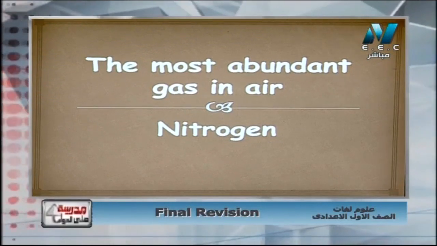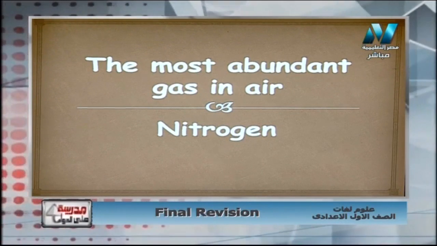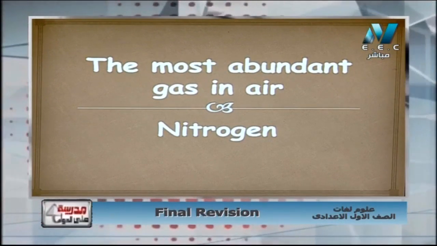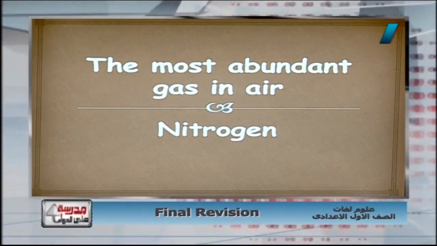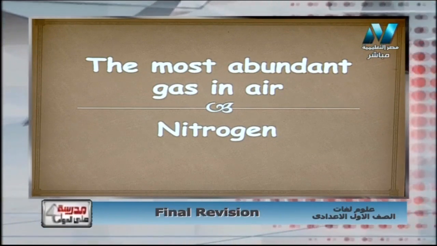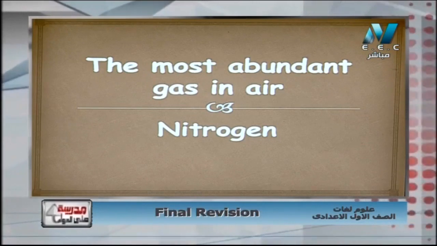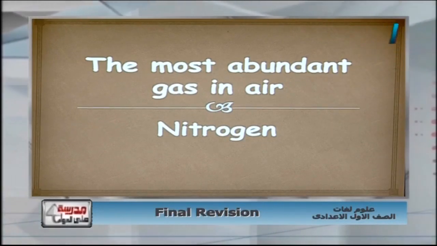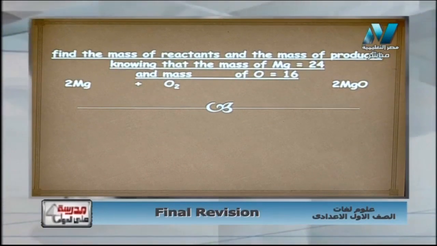Another question that says the most abundant gas in air. The most abundant، أكتر غاز متوفر في الهواء، أكتر غاز موجود في الهواء هو nitrogen with the percentage of 78%. نيتروجين تقريبا هو واخد 4 أخماس حجم الهواء، او تقريبا 78% من حجم الهواء، عشان كده بنسميه the most abundant gas. So what about oxygen? Oxygen is 21%. What about carbon dioxide? Carbon dioxide is 0.03%.